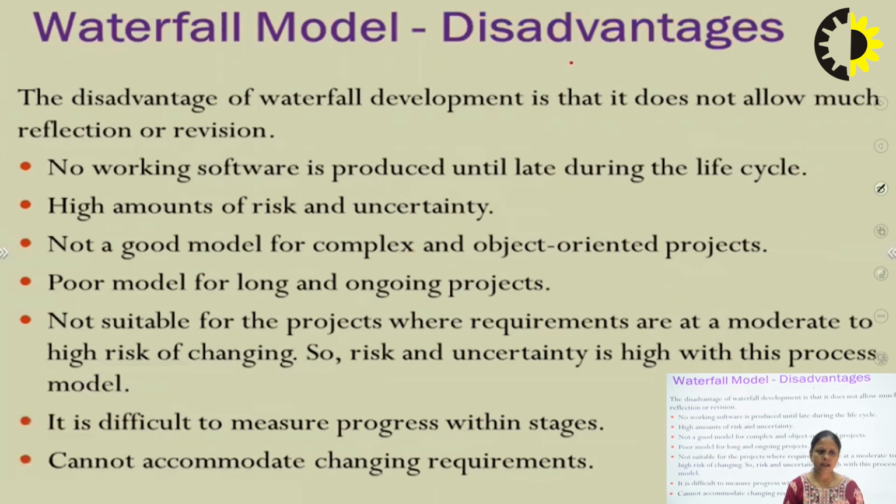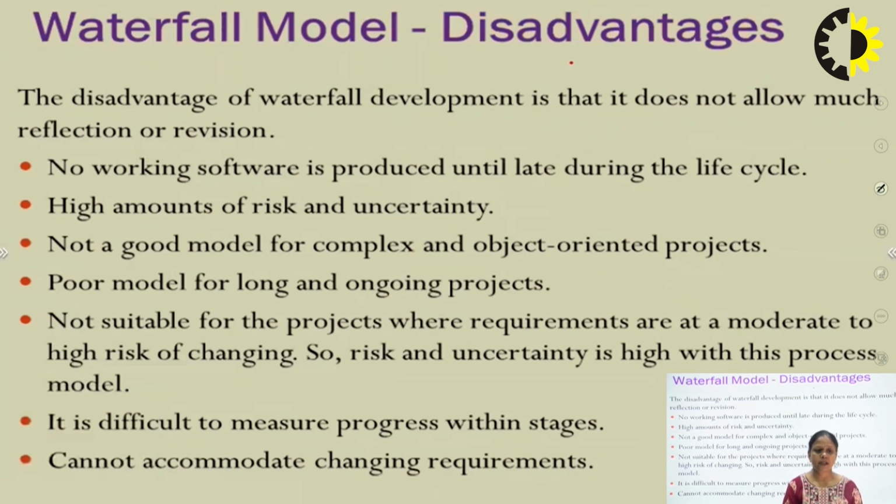There is a high amount of risk and uncertainty, and the main disadvantage of this model is that we don't have feedback loops. If we have an error in a particular phase, we cannot revert to the previous phase. It is not a good model for complex and object-oriented projects, it is a poor model for long and ongoing projects, and not suitable for projects where requirements are changing. Because we don't have feedback loops, if the user's requirements change, we cannot go backward.